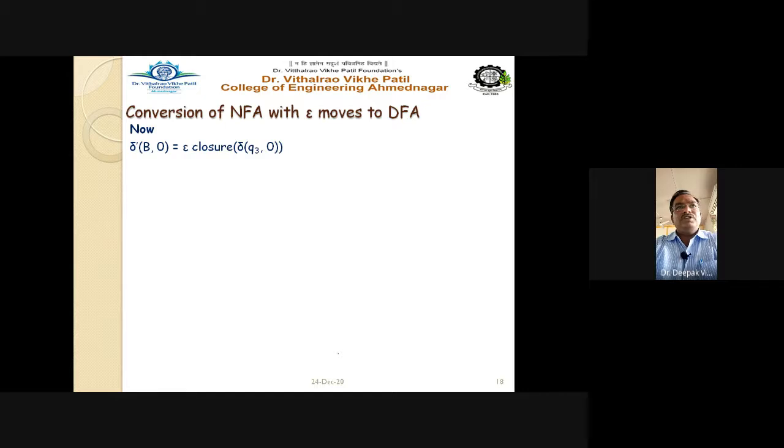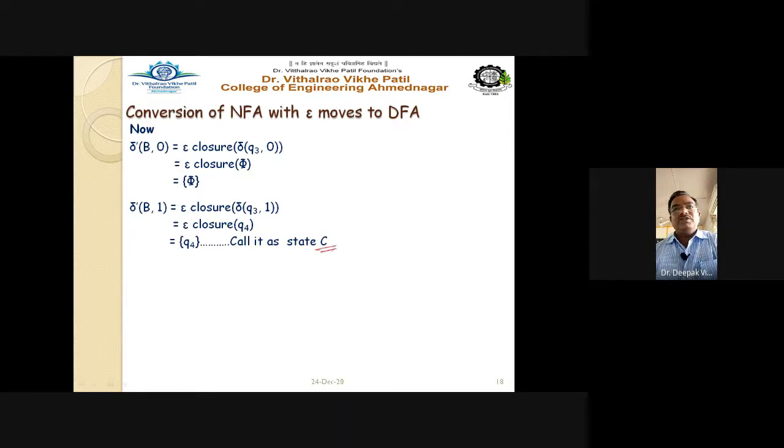Delta dash of B on 0 equals epsilon closure of delta Q3 on 0, which equals phi. Then delta of B on 1 is delta Q3 on 1, and Q3 on 1 goes to Q4, and epsilon closure of Q4 is Q4. We are calling it C. Though it is not a new state, just for simplicity, make it capital C and find out the transitions for C. So delta dash C on 0, epsilon closure of Q4 on 0, is equal to phi.